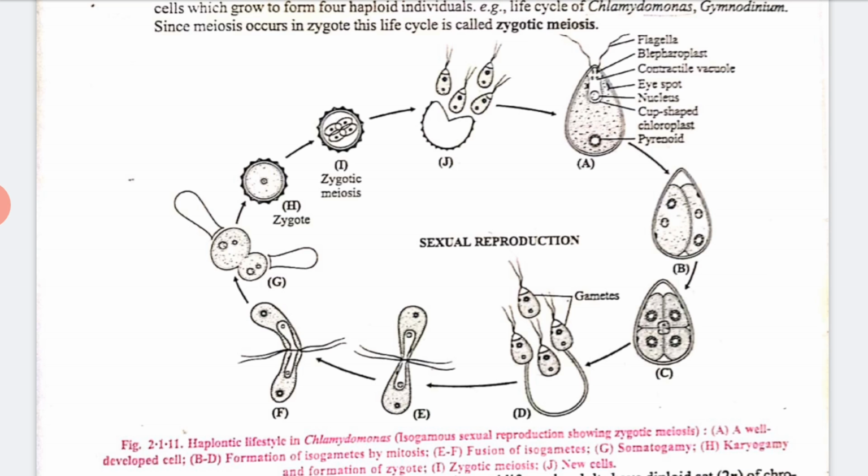This type of sexual reproduction is called isogamous, and this zygote undergoes meiosis to produce 4 haploid cells. This zygote produces 4 cells which grow to form 4 haploid individuals. That is the life cycle, for example of Chlamydomonas. Since meiosis occurs in the zygote, this life cycle is called zygotic meiosis.